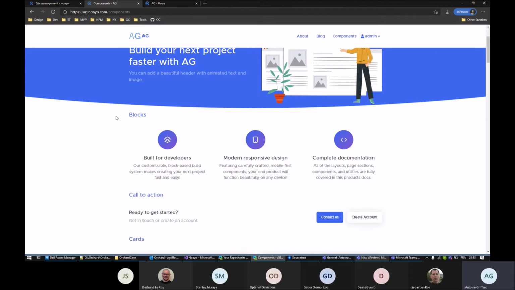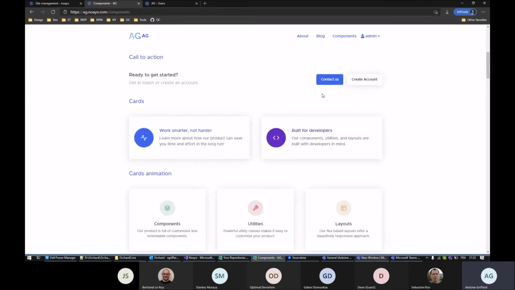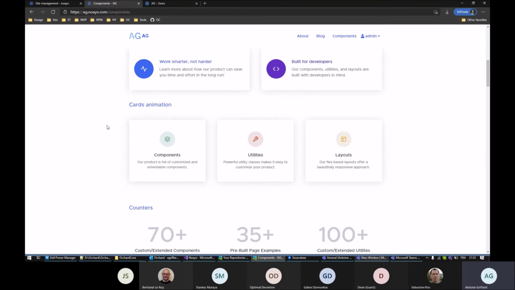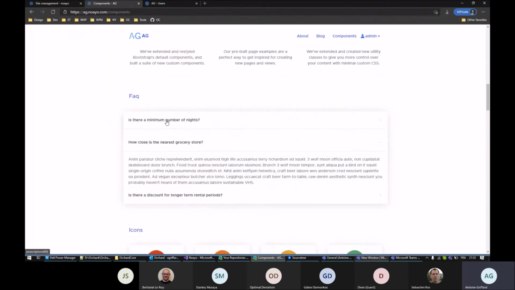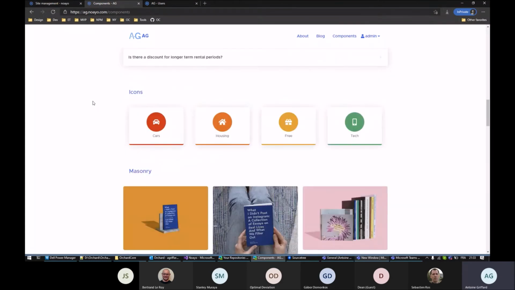For example, I give a components page, so you can find some components that you will be able to reuse, like these blocks with icons, title and description, a call to action with text and buttons, some cards, some animated cards, some counters, some FAQ, some other card icons.